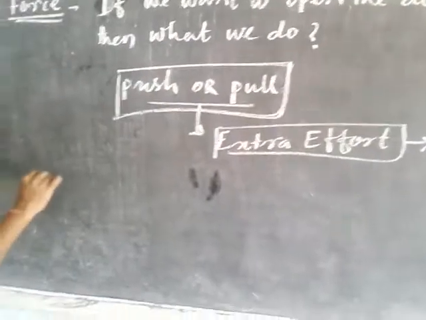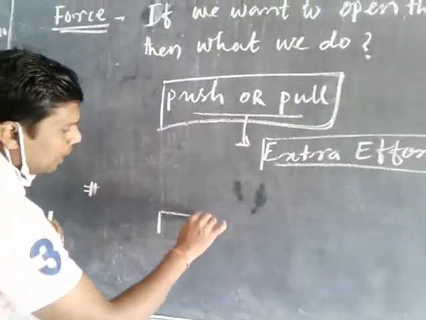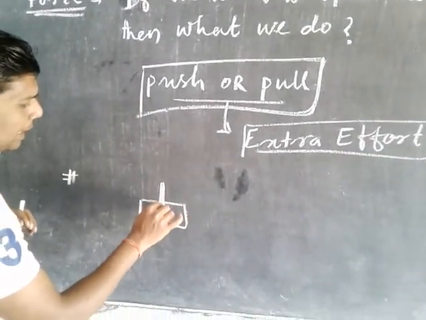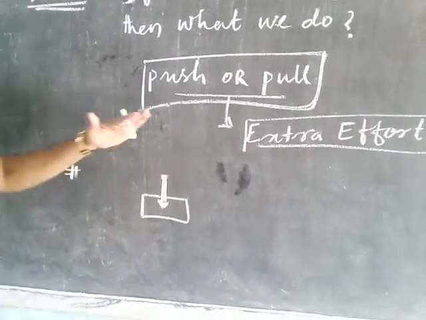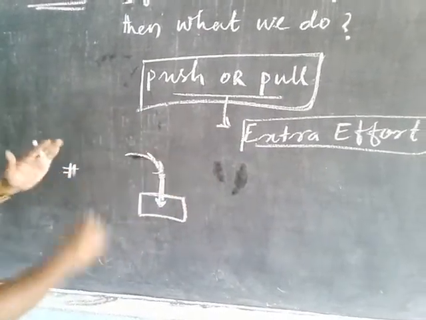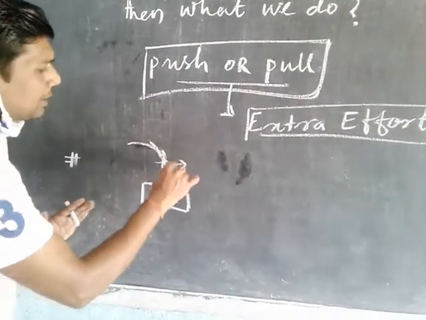Similarly, suppose another example: we want to hammer a nail into wood. Suppose this is the nail, this is the wood. We have to hammer on the nail, so we have to apply great strength here.